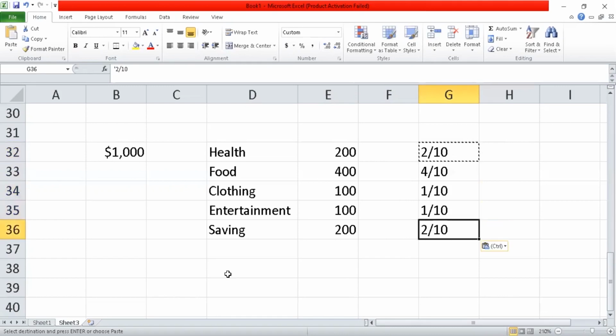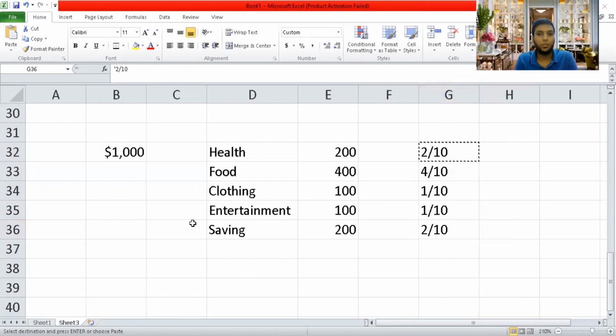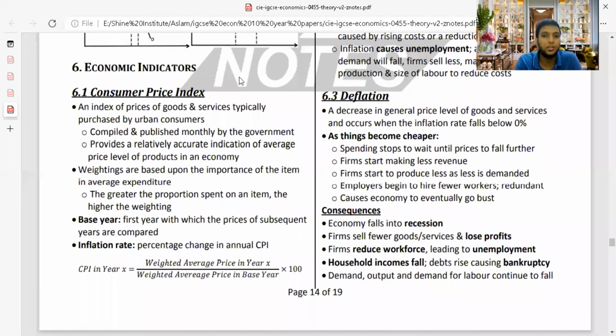So this is about constructing a way of how much I spend in my entire income. What I earn is represented through consumer price index. So consumer price index speaks about how much I'm actually spending on the income I have earned, by giving a basket level of amounts of money I have spent on the money I have earned. So let me move on to the content again, guys, to give you a clear indication. Consumer price index says that it is an index price of goods and services typically purchased by urban consumers, compiled and published monthly by the government, provides a relatively accurate indication of price levels of products in the economy.